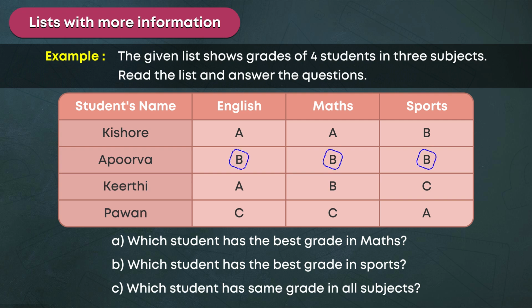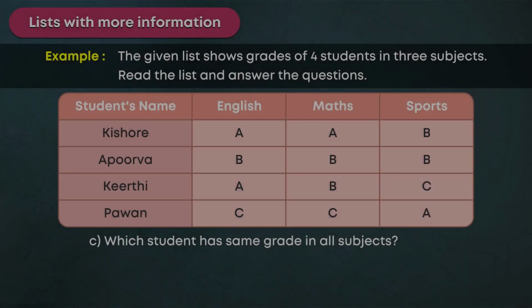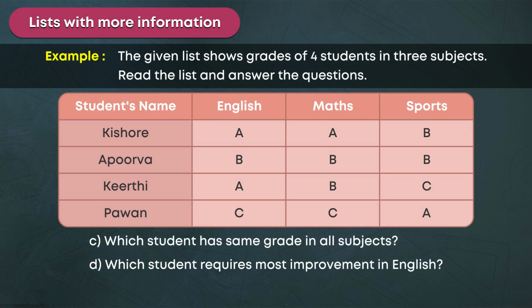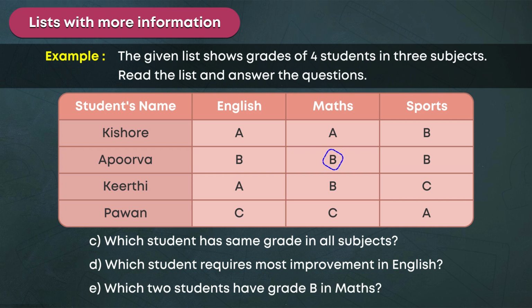Apurva. D. Which student requires most improvement in English? Pavan. E. Which two students have grade B in maths? Apurva and Kirthi.